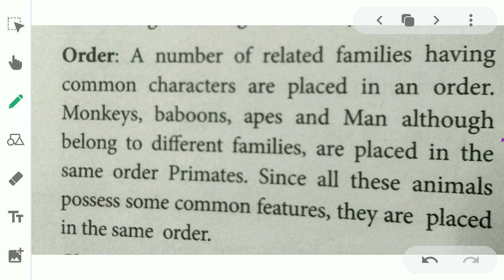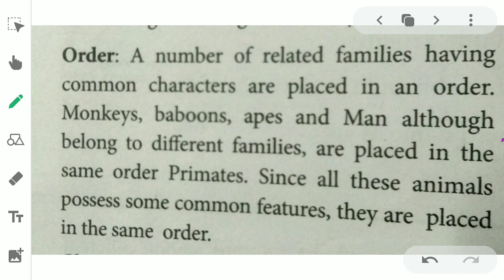For example, monkeys, baboons, apes and man, although belonging to different families, are placed in the same order, Primates. Since all these animals possess some common features, they are placed in the same order.